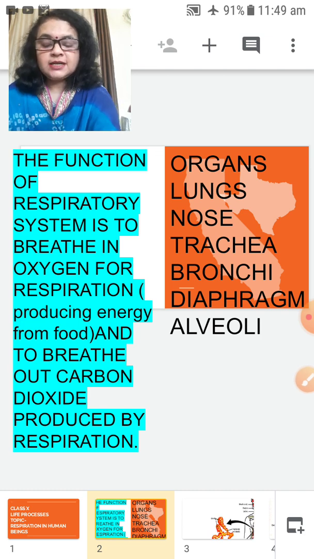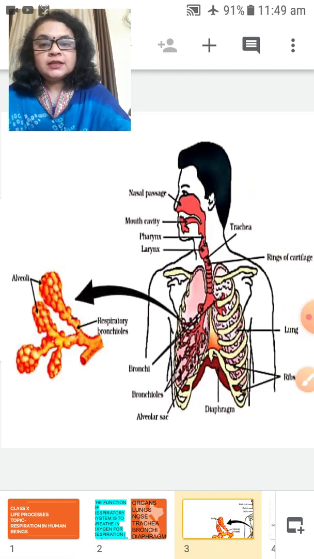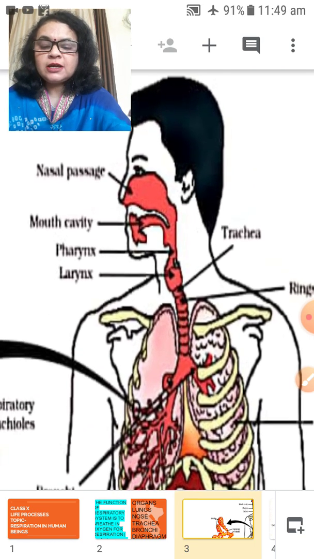Now, before learning the process of respiratory system in human beings and also in animals, let me show you where these organs are located.